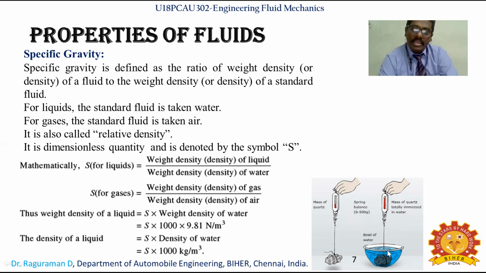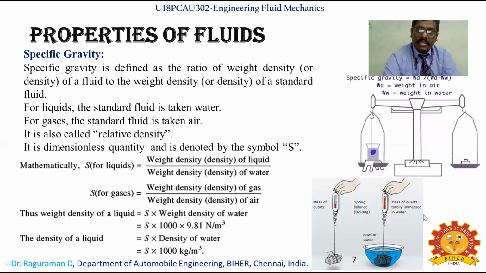So by immersing it in water, you can check its relative density. Different gemstones and their relative density can be identified with the help of this technique. You immerse it in water on one side, and the other side has the standard mass, so that you can identify its relative density.